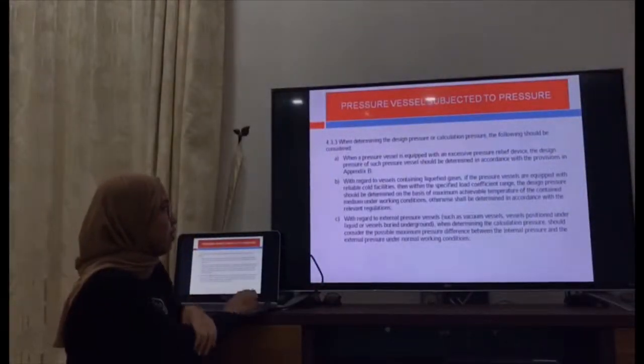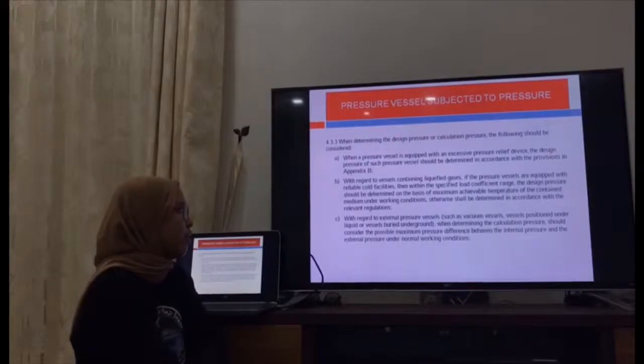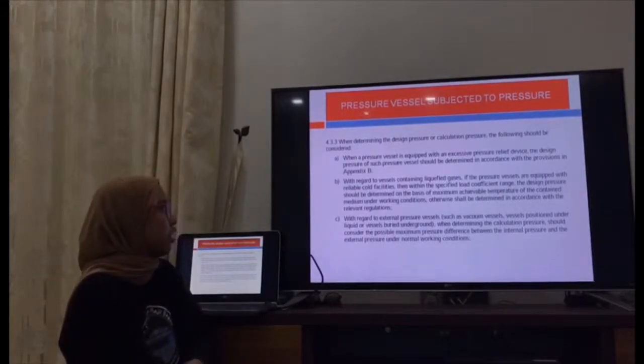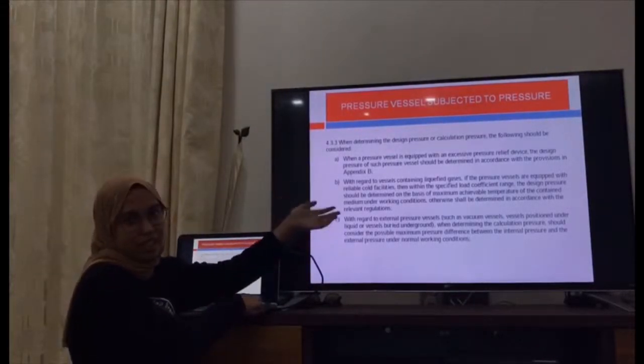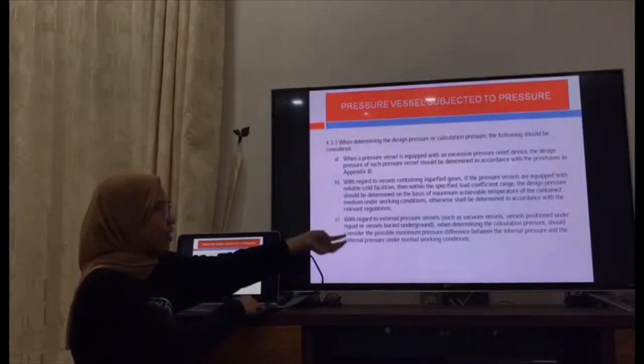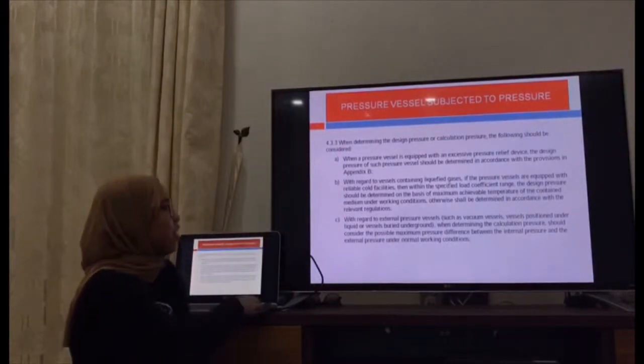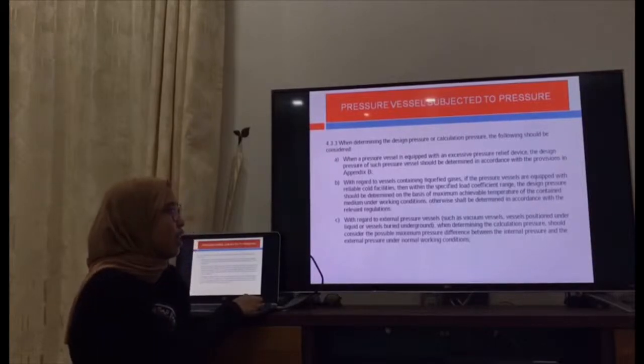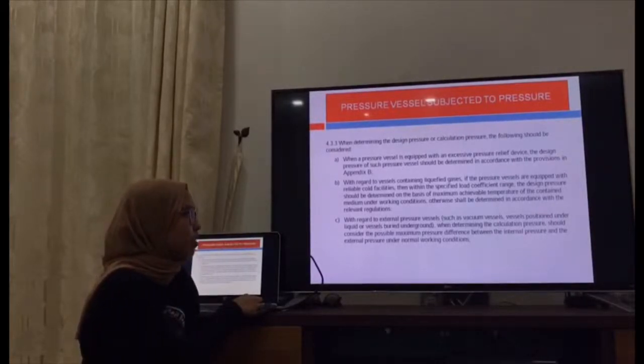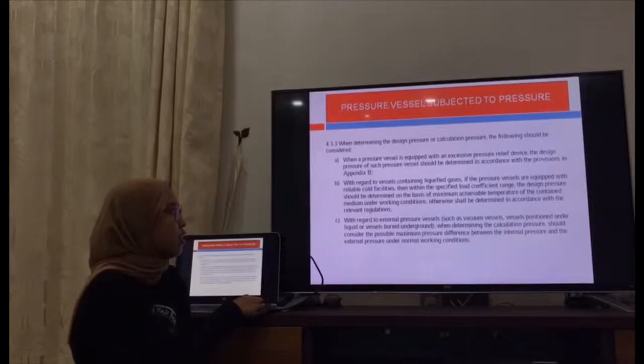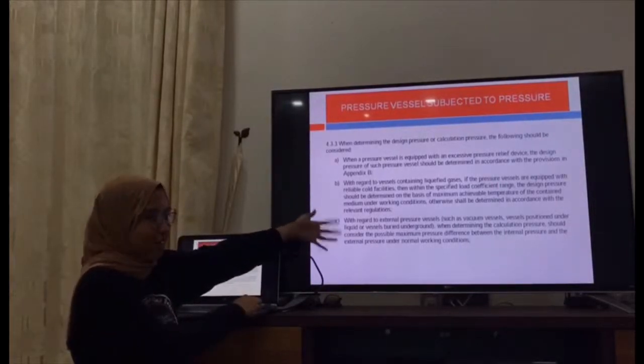To determine the calculation pressure, the following should be considered. There are three specifications for pressure. First, when a pressure vessel is equipped with an excessive pressure relief device, the design pressure should be determined in accordance with the provisions in Appendix B of the China standard.